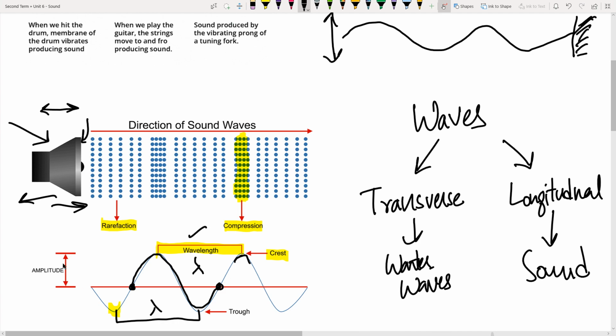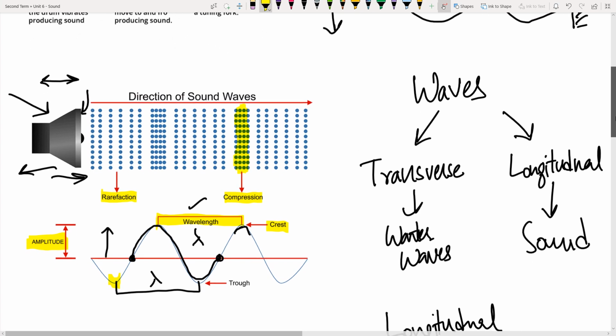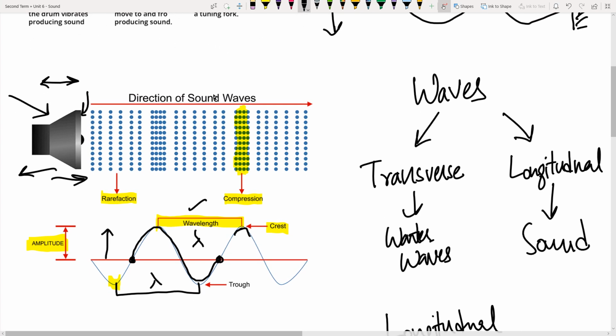And then we have the term amplitude, which is the vertical displacement we see, or the height of the wave. This is what we call the amplitude of a wave. We'll go into the details of this further, but first we need to understand the basics of how these transfer energy. Remember, whenever we talk about waves, they only transfer energy. They do not transfer the medium.